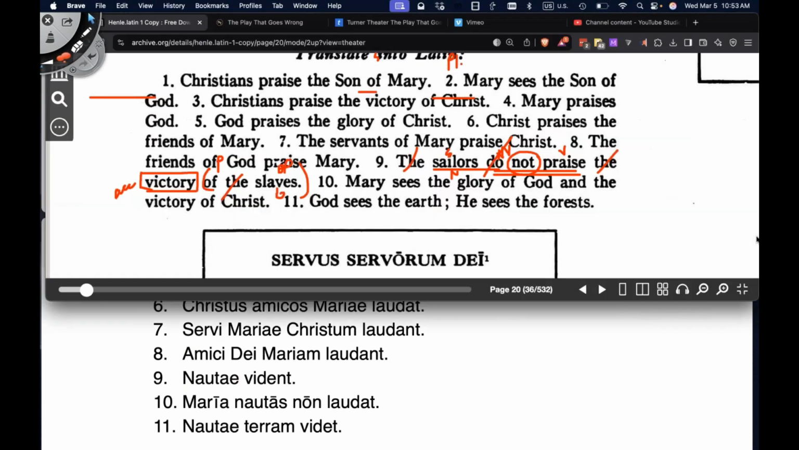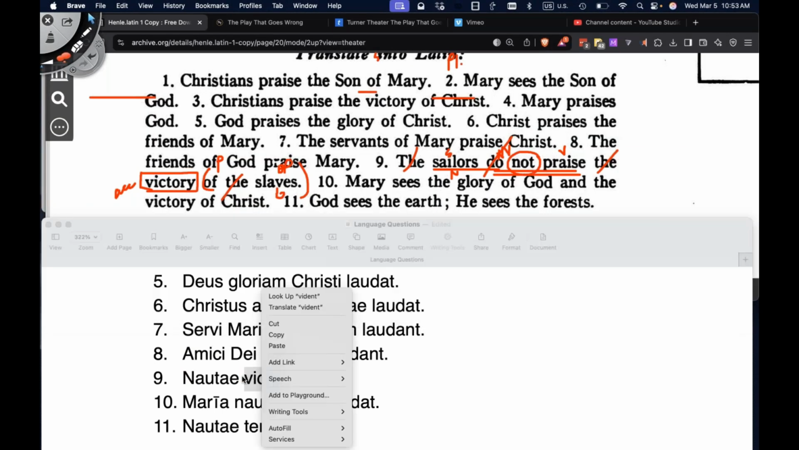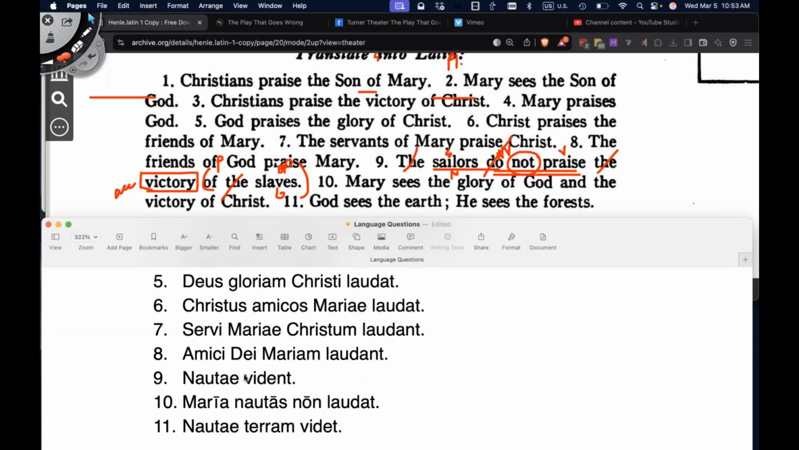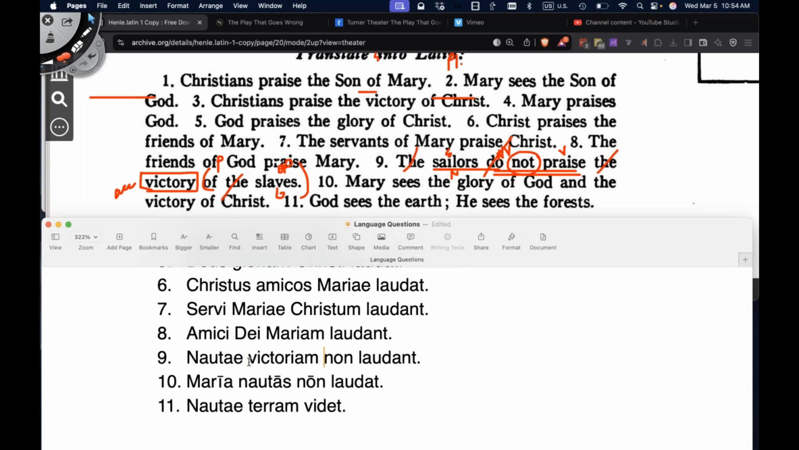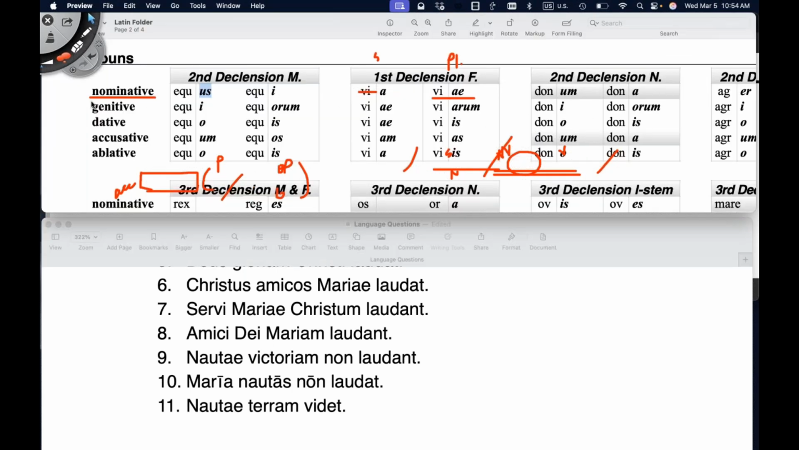And what are they doing? They do not praise. So that's easy. We're just going to put nautae non laudant. We're going to pull praise down. Nautae non laudant. Okay, so we have the sailors do not praise. We're going to put laudant at the end of the sentence. So let's grab victory from a sentence above. We saw victory in sentence 3. So nautae victoriam non laudant, so they don't praise the victory. And they don't praise the victory of the slaves.